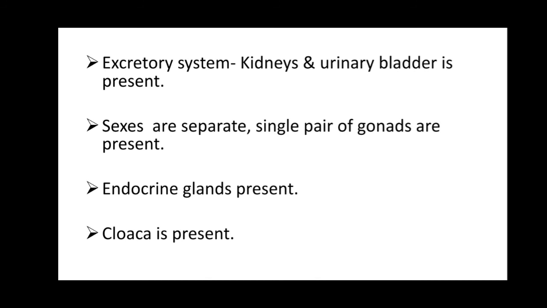Sexes are separate in vertebrates. A single pair of gonads is present. As we know, sexes are separate, male and female, and a single pair of gonads is present in the male and the female, that is male gonads as well as female gonads. Endocrine glands are present and cloaca is present. The cloaca is a chamber, a common opening or chamber.